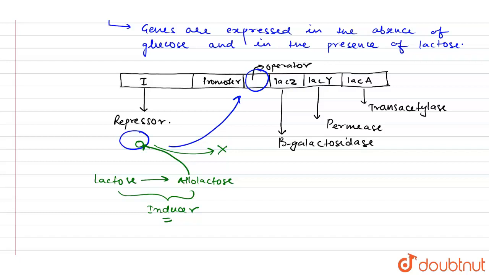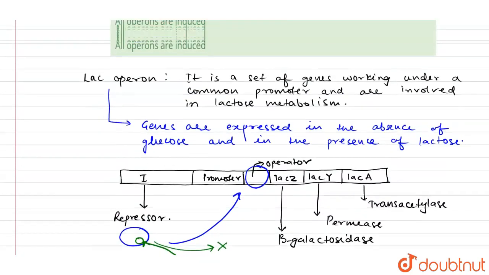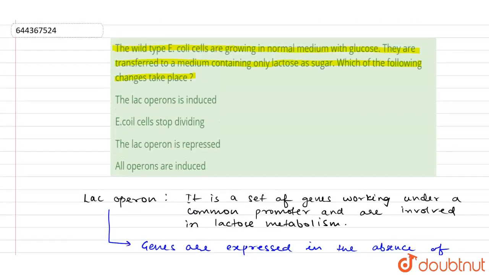When the inducer is present, it binds to the repressor, and the RNA polymerase can easily transcribe these genes. This is a case of an inducible operon, because expression only takes place when the inducer is present. Otherwise, all the genes remain shut off.